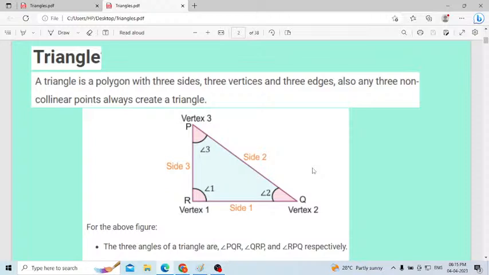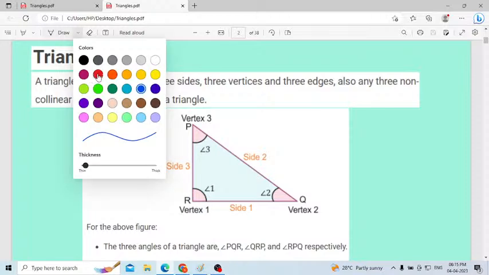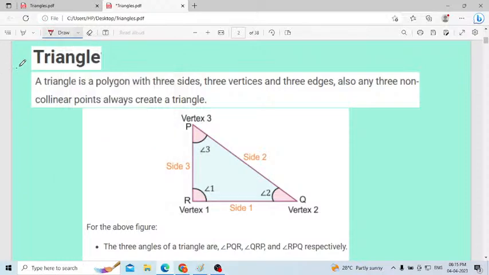Okay, then let us discuss in detail about the triangle. What is meant by a triangle? A triangle is a polygon with 3 sides, 3 vertices. Here this is the example of a triangle. Here you can see the triangle is a polygon. It is made up of 3 sides and 3 vertices. This is side 1, side 2, side 3. Then these are the vertices. Vertices are nothing but points.